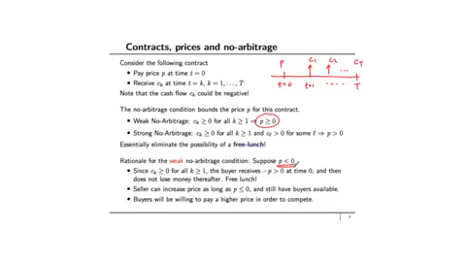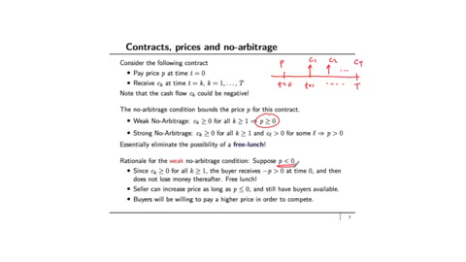Since C_k is greater than or equal to 0, you do not owe anything in the future, and the buyer of such a contract receives minus P, because P is less than 0, which means you have to pay a negative amount to receive it, which is the same thing as saying you receive a positive amount at time t equal to 0. The buyer never loses anything, and at the same time gets money at time t equal to 0. This is a free lunch.